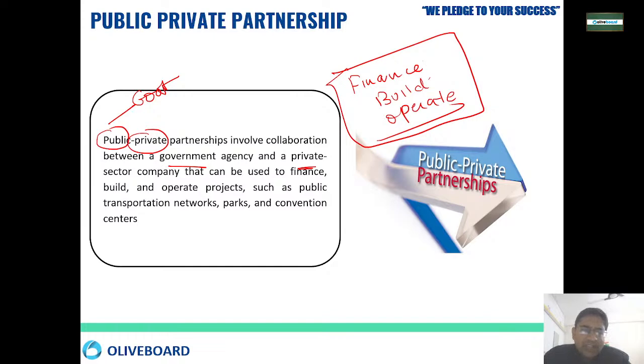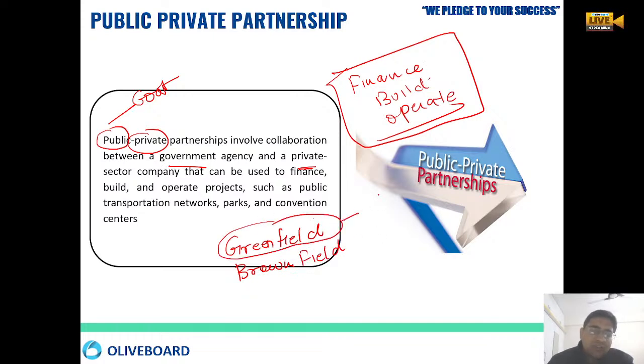A lot of things are there where we utilize public private partnership, whether in greenfield projects or brownfield projects. Greenfield are the projects which are done from scratch, from the starting. Brownfield means something is already there, and we are just renovating or changing something over that.